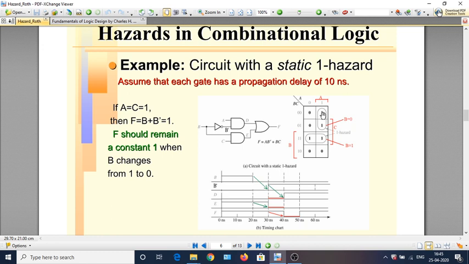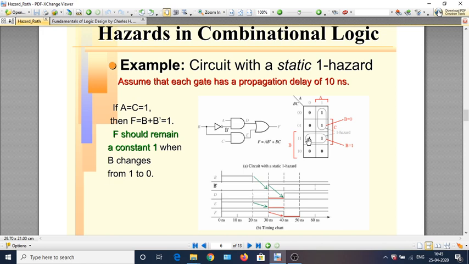So if you look at these two ones, why are we concentrating on adjacent one term squares? Because we are operating in the fundamental mode of operation, where due to a change we will jump only between adjacent squares. So these two ones are covered by the same one term, so there won't be any hazard. These two ones are covered by the same one term, no hazard.